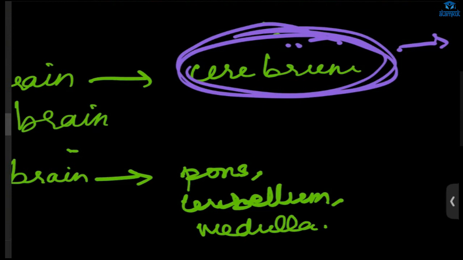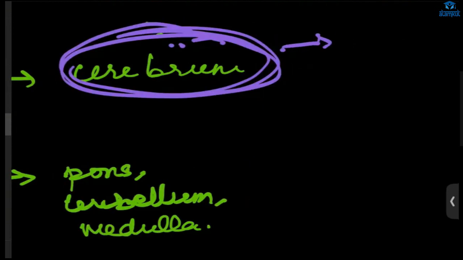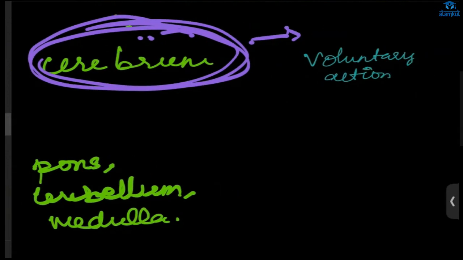Next, you have to remember that all voluntary action is coordinated by the cerebrum. Voluntary means we are doing it ourselves. It's not happening automatically. We are thinking and we are doing.